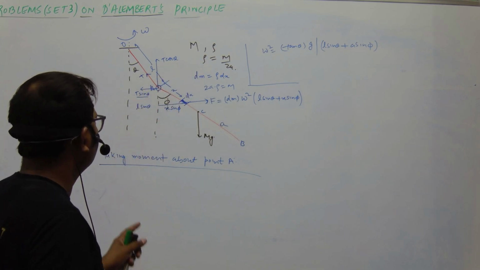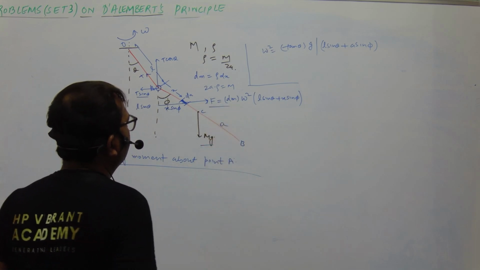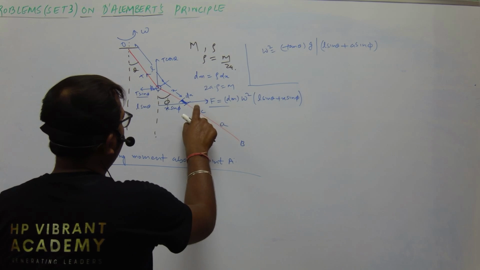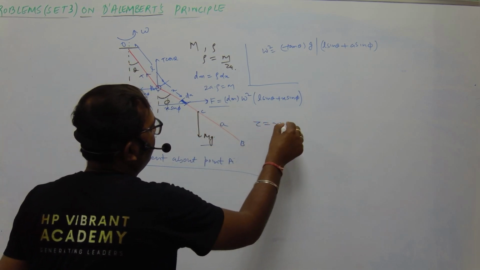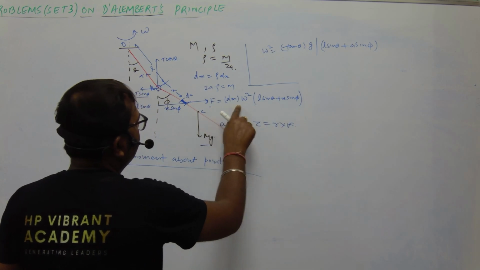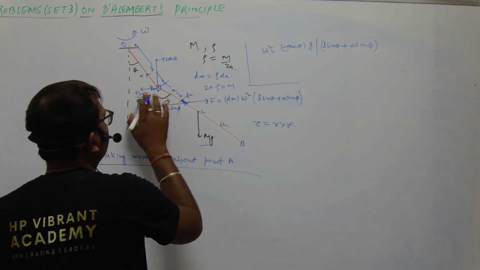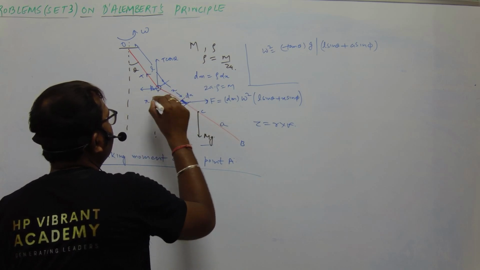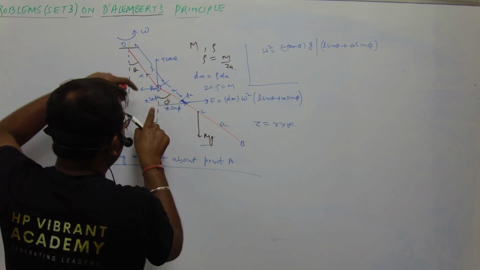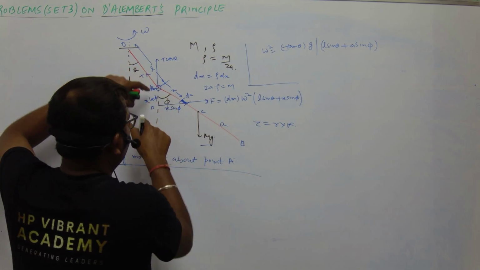So we have the forces capital F and mg. Okay, so this is the force F, and we have the moment as r cross F. So this is capital F and this distance is x cos phi. Let us name this as D. So AD is x cos phi.